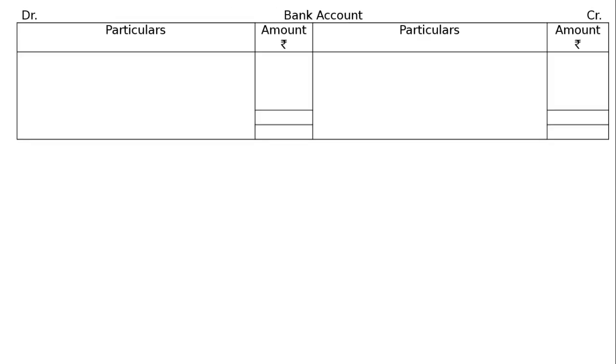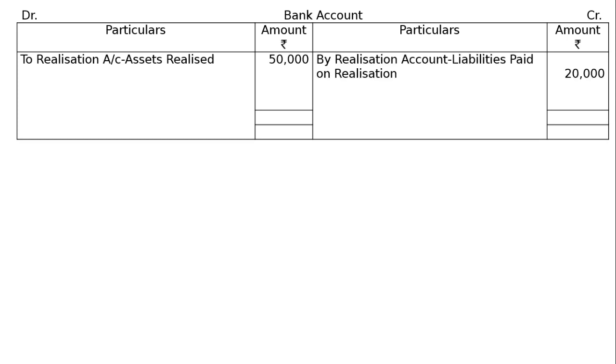Now prepare the bank account. We don't have any bank balance. First, to realization account, that is rupees 50,000, assets realized. Then by realization account, liabilities paid on realization, 20,000. Then C will bring in rupees 8,000 by cheque to the firm for dissolution, to make good his loss.